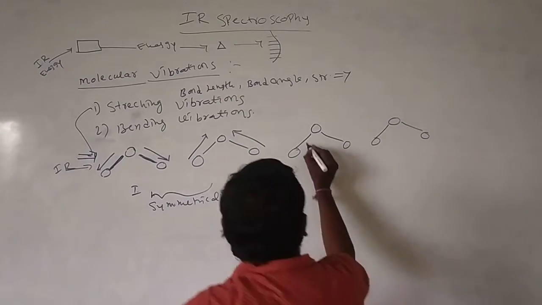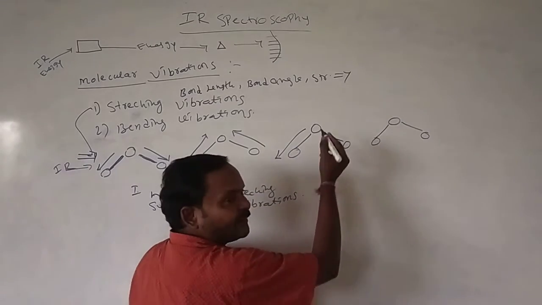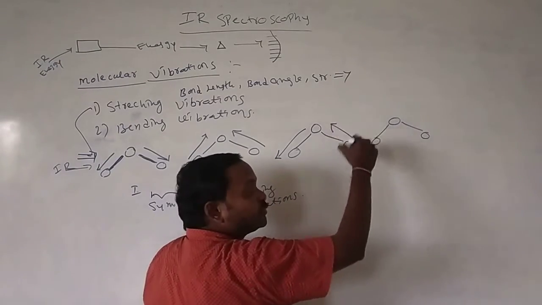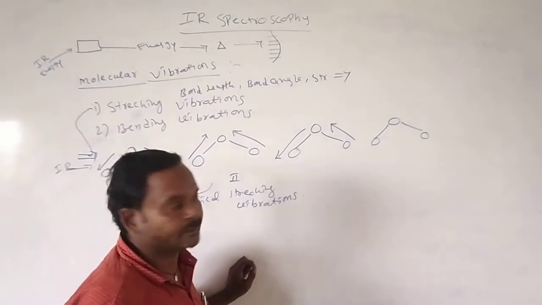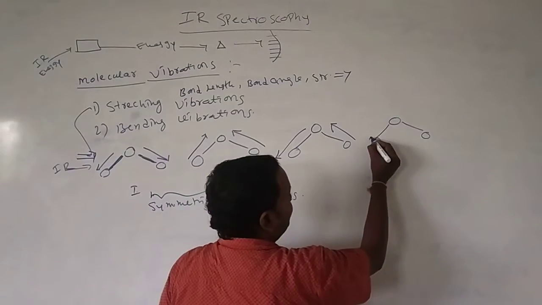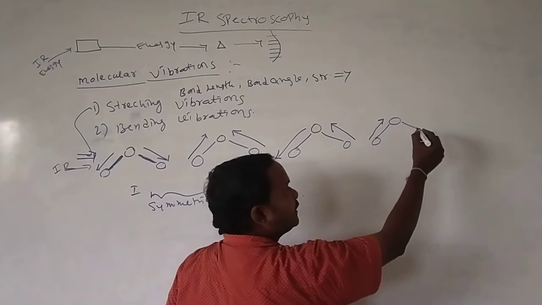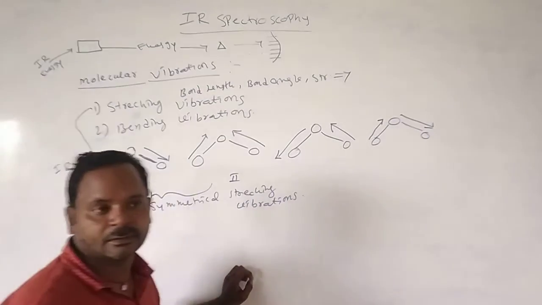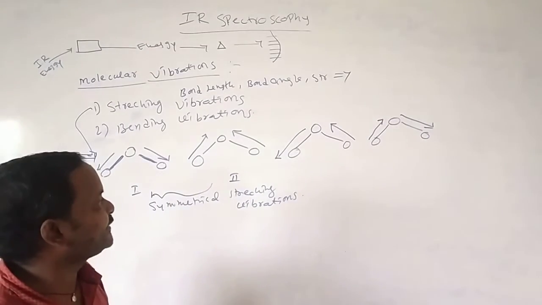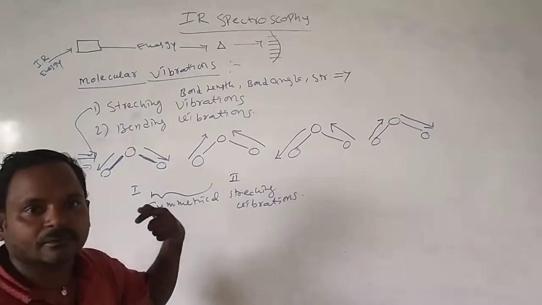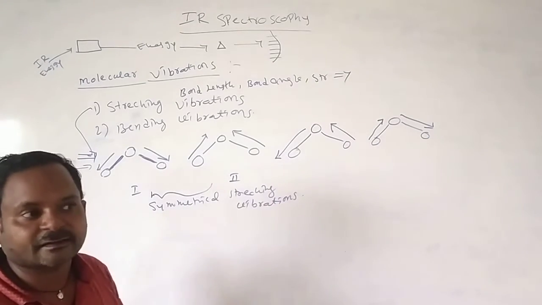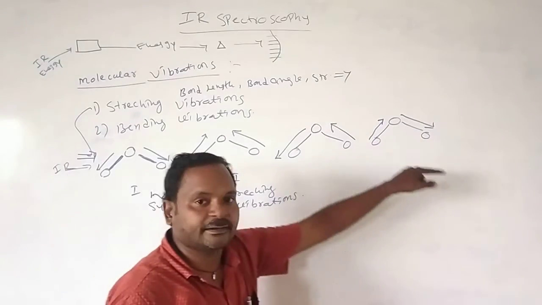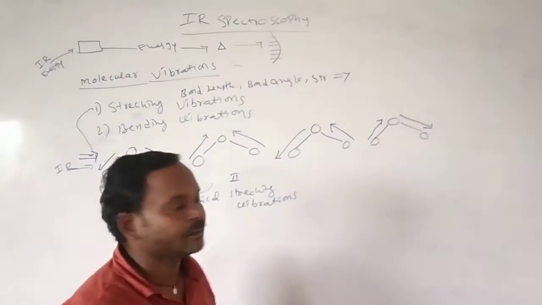One is stretching away from the central atom, and one is stretching towards the central atom. In the first molecule, one stretched towards the central atom and one away from it. One moves away from the central atom, one moves toward the central atom. Here they are different, whereas in the earlier case both are the same.